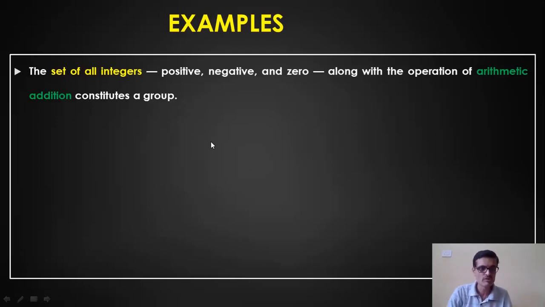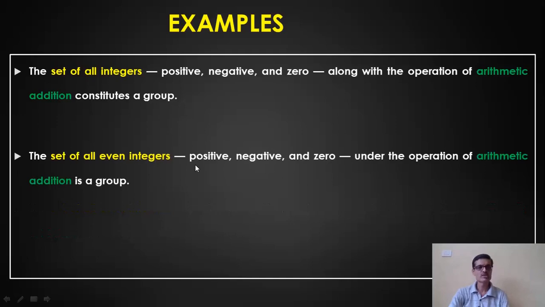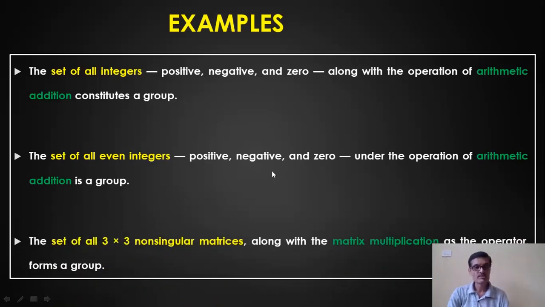So that means it forms a group. The second one is the set of all even integers, which also forms a group under arithmetic addition. The next one is the set of all 3 cross 3 non-singular matrices, which along with the matrix multiplication operation forms a group. So these are the 3 examples for group.